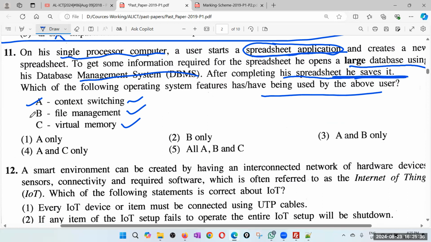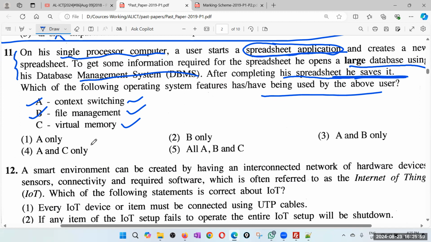So that is file management. Of course, virtual memory might have been used, but in this description they have never mentioned anything related to virtual memory. Virtual memory is where you borrow part of your secondary storage as an extension to the memory.